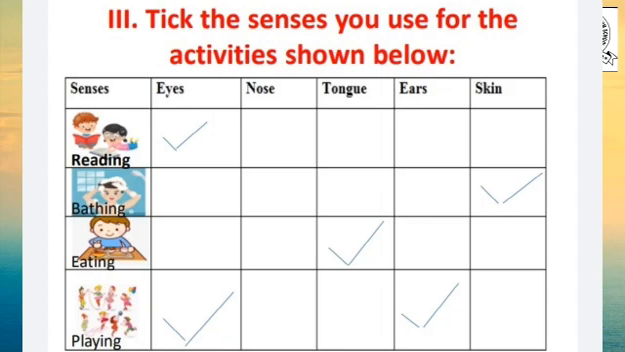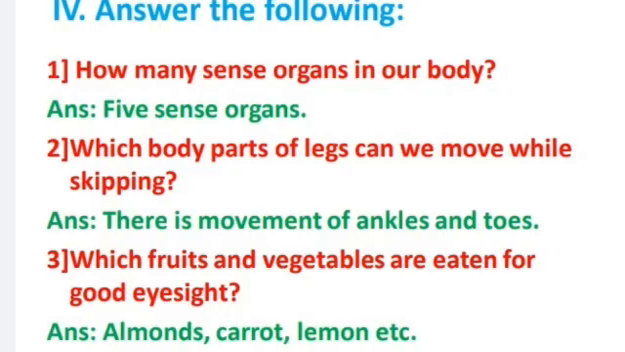Now the next one, playing. For playing, which organ can you use, children? Eyes and ears. So by using your eyes and ears, you can play. So children, in the classwork you don't draw the picture. You can write only the instances: reading, bathing, eating and playing. Got it now? You don't draw the pictures.